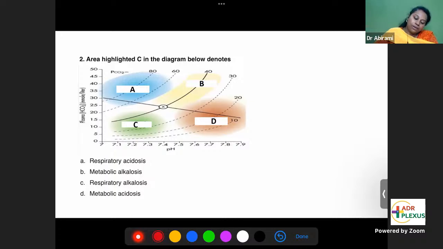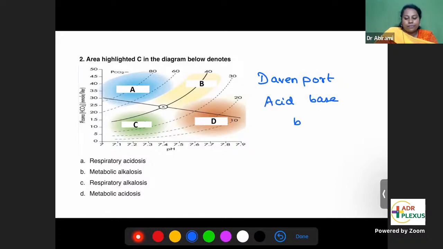The second question: area highlighted C in the diagram given below denotes. So this is a tough question. In this question, the diagram that is shown here is called the Davenport diagram. The name of this diagram, Davenport diagram of acid-base balance. So only when you know all about acid-base balance, you'll be able to answer this question. So we will discuss acid-base balance and we'll then come back to this question.